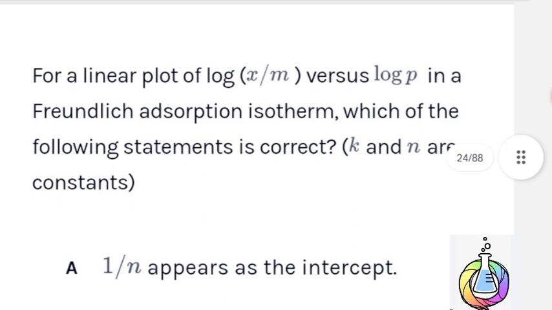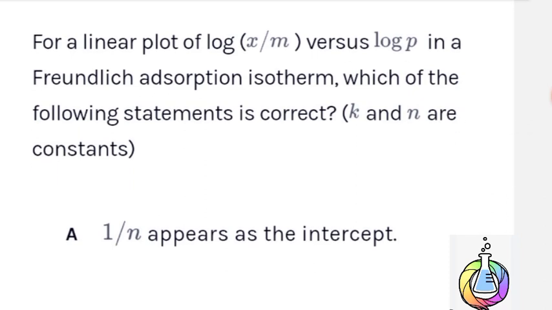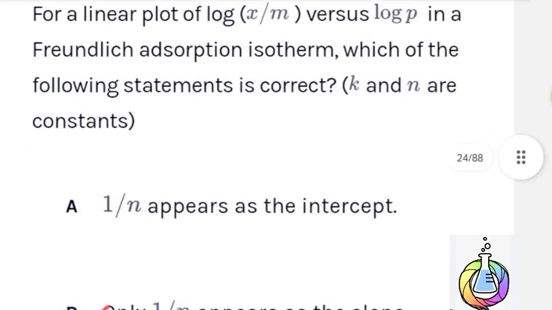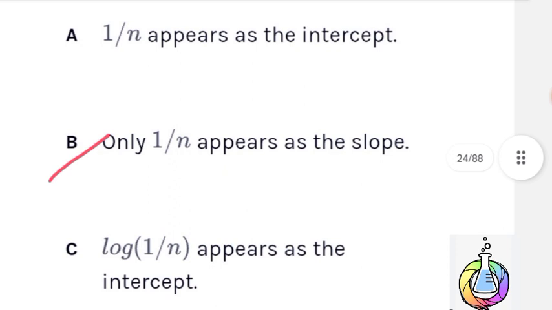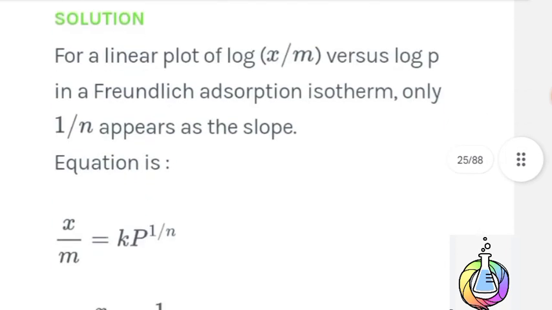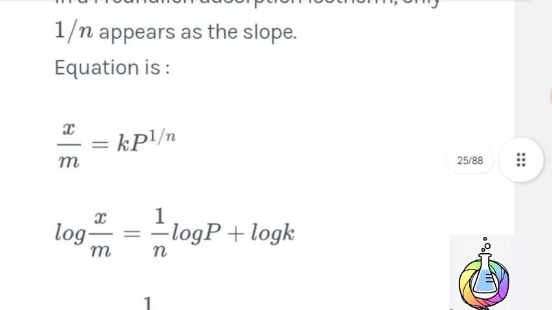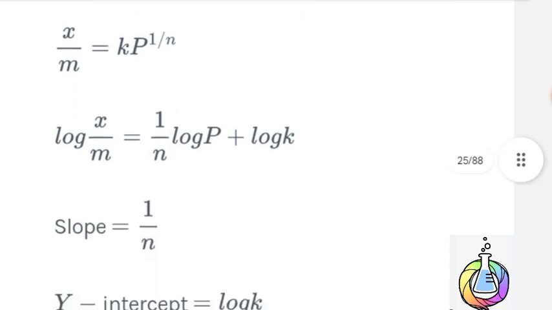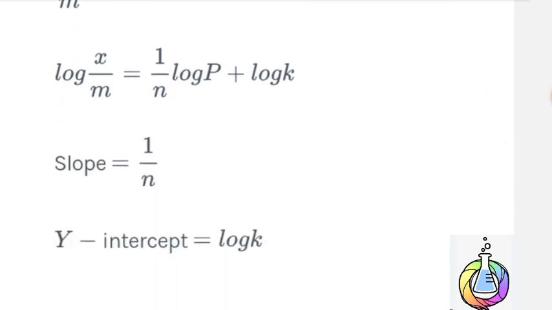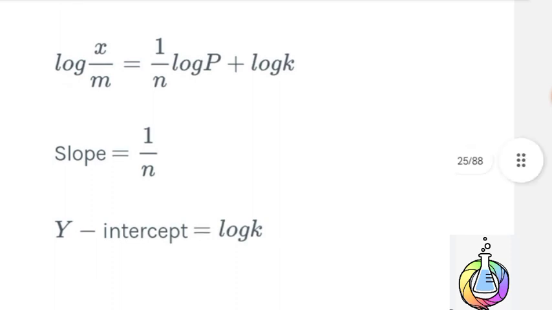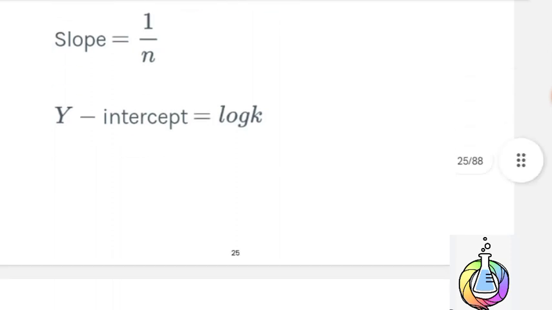Next question. For a linear plot of log of x by m versus log of p in a Freundlich adsorption isotherm, which of the following statements is correct? K and n are constants. Only 1 by n appears as slope. The equation is x by m is equal to k p raised to power 1 by n. Therefore, taking log on both sides, log of x by m is equal to 1 by n log of p plus log k, where log k is the intercept and 1 by n is the slope. Therefore, slope is equal to 1 by n.